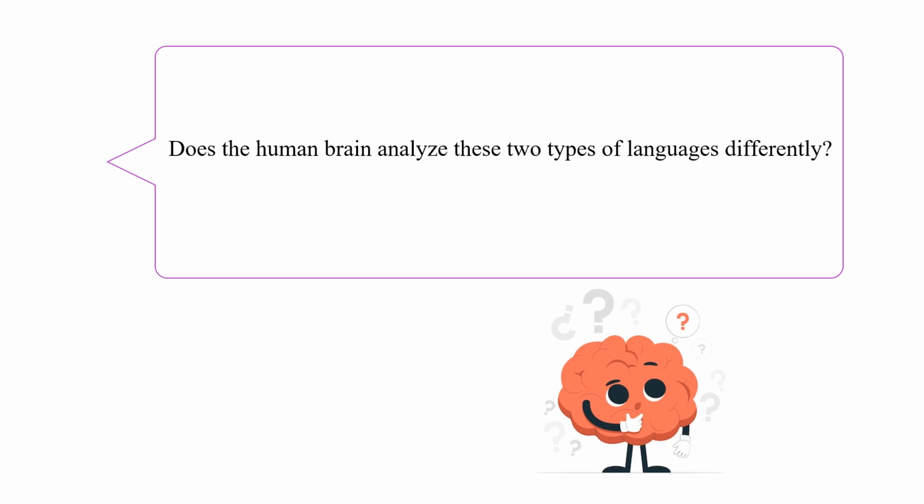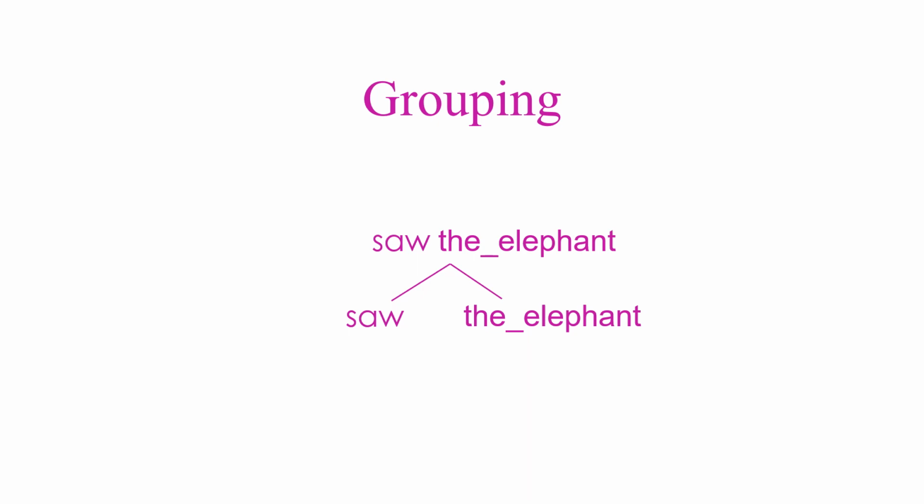Does the human brain analyze these two types of languages differently? How do we even go about answering these questions? We cannot just cut open the human brain and see how it's processing language in real time. Perhaps language could show us the path to answer this exciting question. Linguists have come up with 3 different ways of understanding the relationships between words in a sentence.